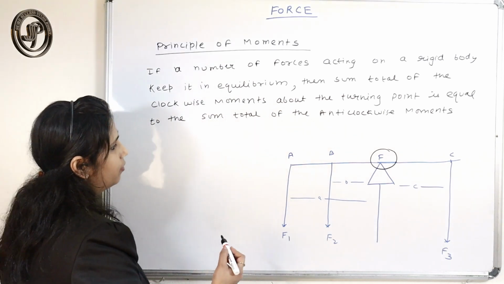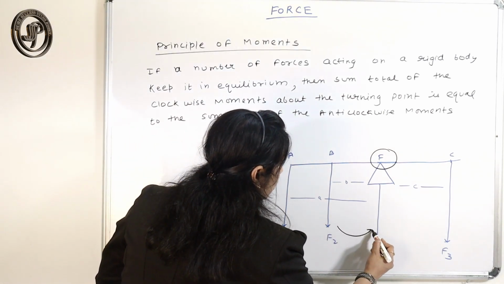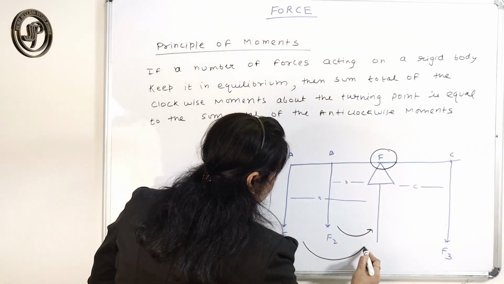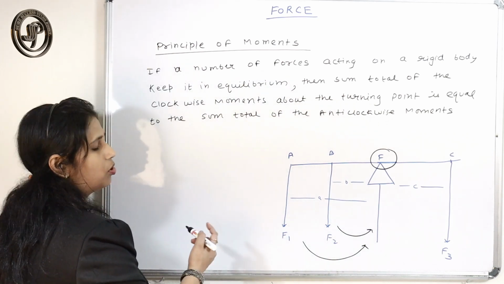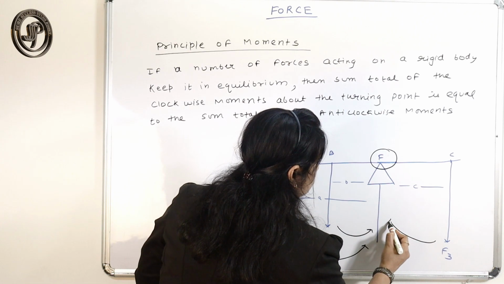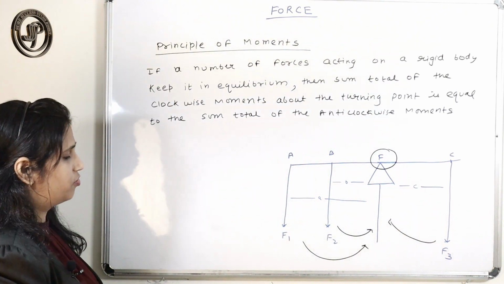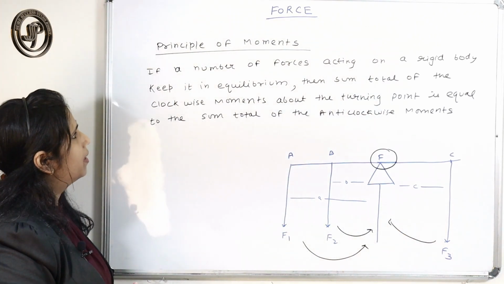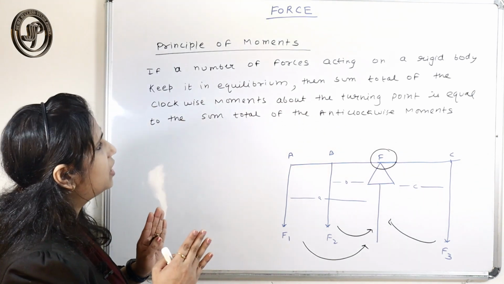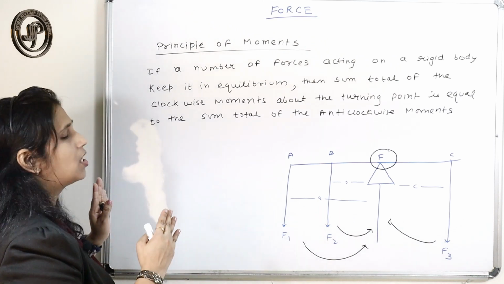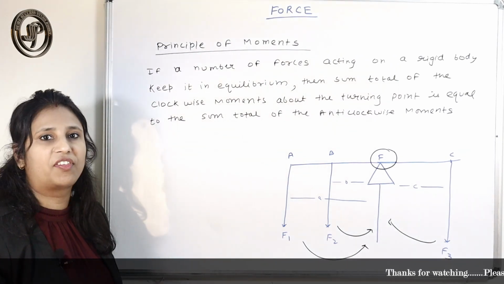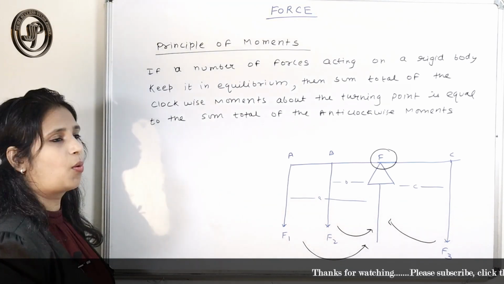So here if you see the anti-clockwise moments, due to the force F1 and the force F2, and the clockwise moment due to the force F3. So here the principle of moments says, if the body is in equilibrium, then the sum total of the clockwise moments is equal to the sum total of the anti-clockwise moments.